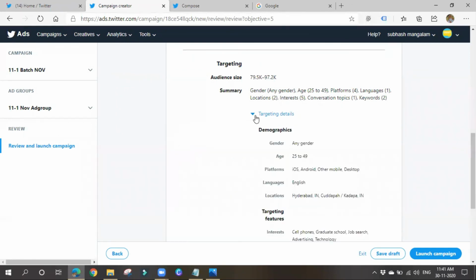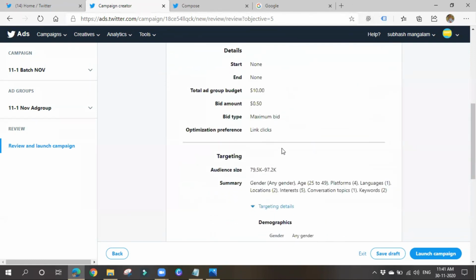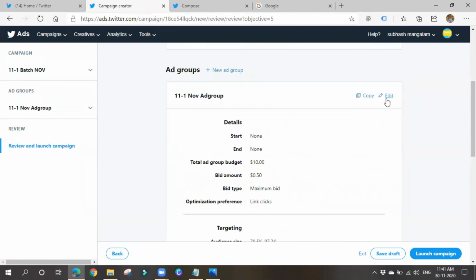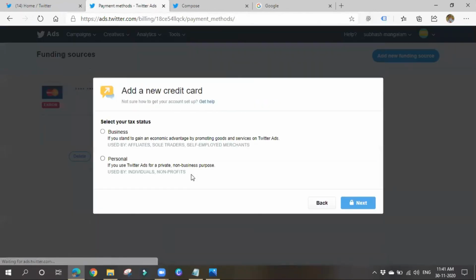You can also go for targeting details and all. What all you have targeted and all. It will be giving you a brief idea. If you want to edit anything, you can go here and you can edit. So you can also copy this thing. The same ad group you can create and you can edit it. Okay, duplicate like such. Okay, simply click on review and launch campaign, or else you can go for launch campaign. That's it. Your campaign will be launched.